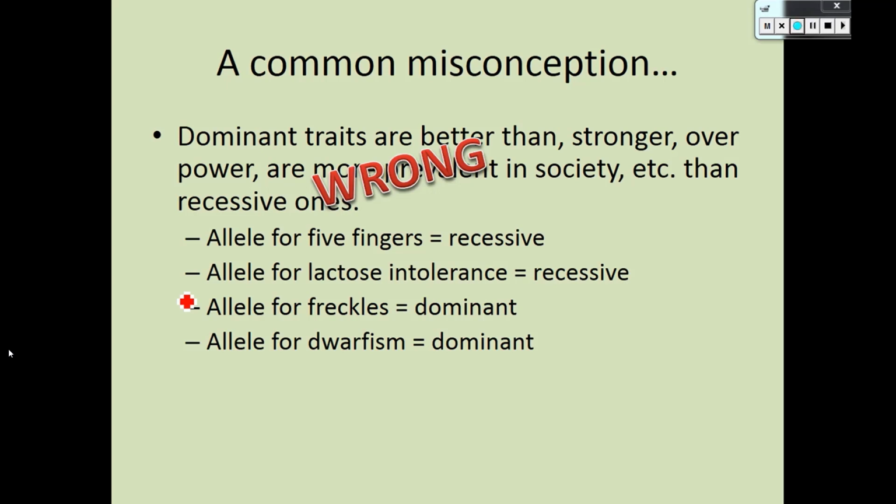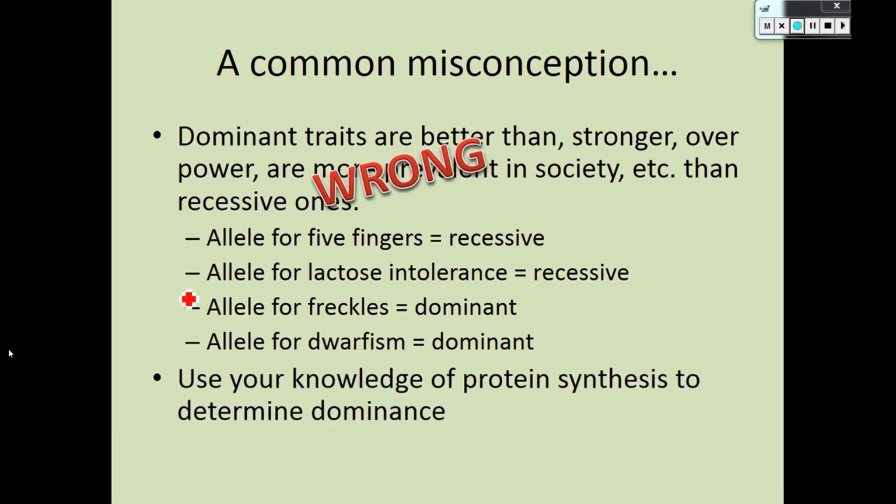So keep that in mind, that this idea of, you know, in everyday speak, dominant usually means like stronger, or I don't know the better, but definitely stronger. That doesn't necessarily mean it in genetics. It just means you only need one allele. And there's only one way to really know if something's dominant or not, and that's to go back to your previous unit of genes to traits and use your knowledge of protein synthesis to determine dominance.